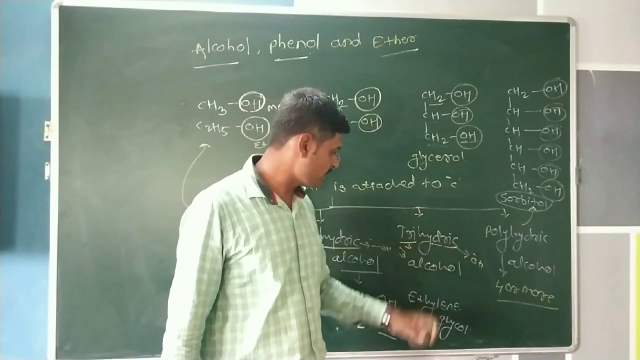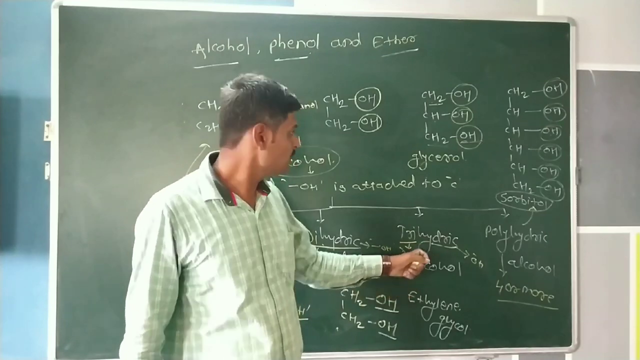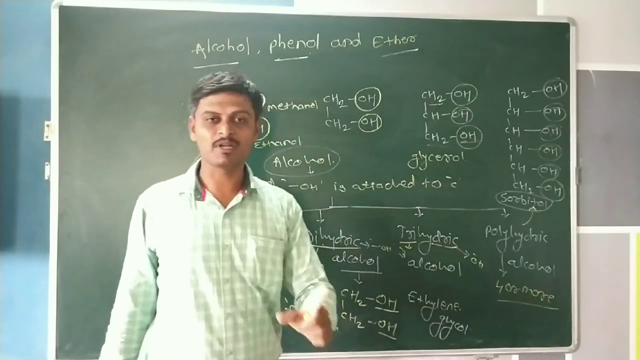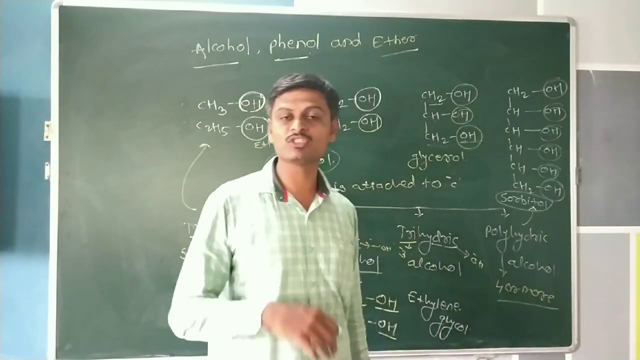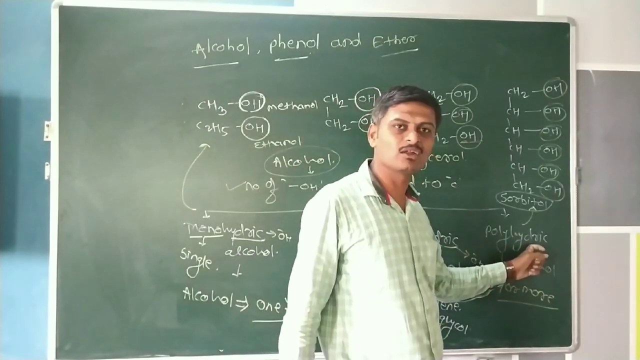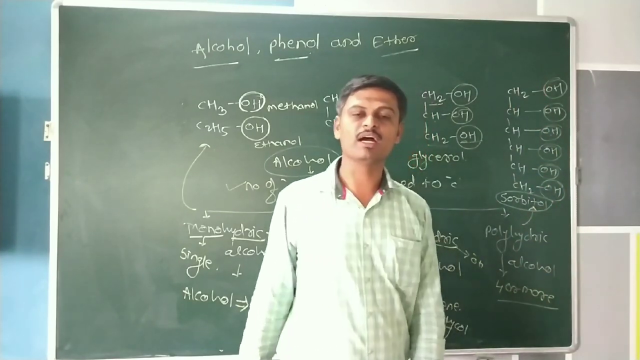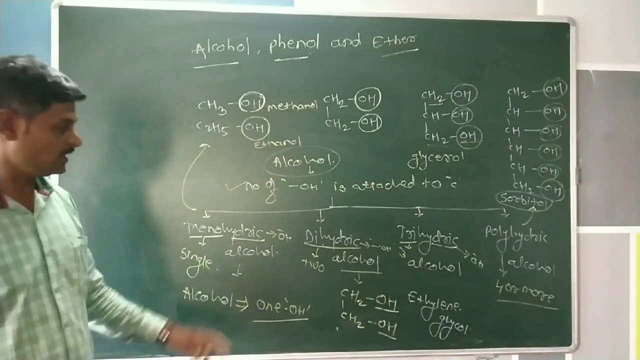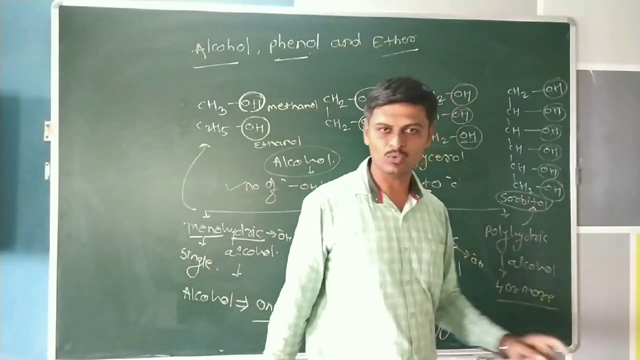In case of trihydric alcohol, 3 hydroxy groups are present in a molecule. Therefore, it is a trihydric alcohol. This is glycerol, an example of trihydric alcohol. In case of polyhydric alcohol, 4 or more hydrogen atoms are replaced by hydroxy groups. Then it is called a polyhydric alcohol, and sorbitol is an example of polyhydric alcohol. This is the main classification of alcohol: monohydric, dihydric, trihydric and polyhydric alcohol.